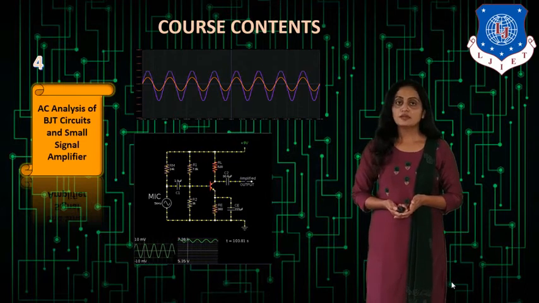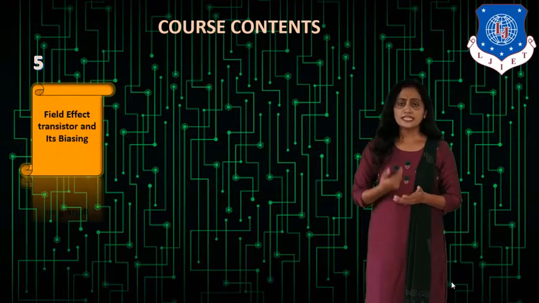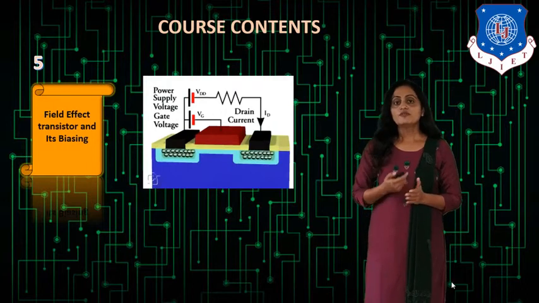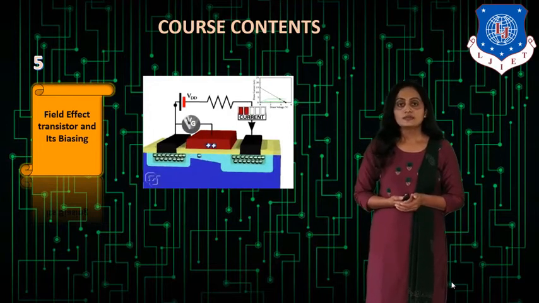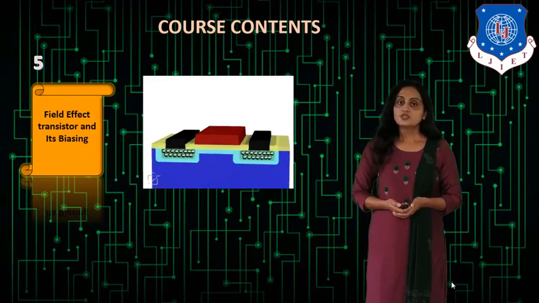The next chapter is chapter 5, that is field effect transistor and its biasing. In this, you are going to see two types of field effect transistor. One is the junction field effect transistor and the second is the metal oxide semiconductor field effect transistor. We will see the construction and operation of these two types of transistor in this chapter.